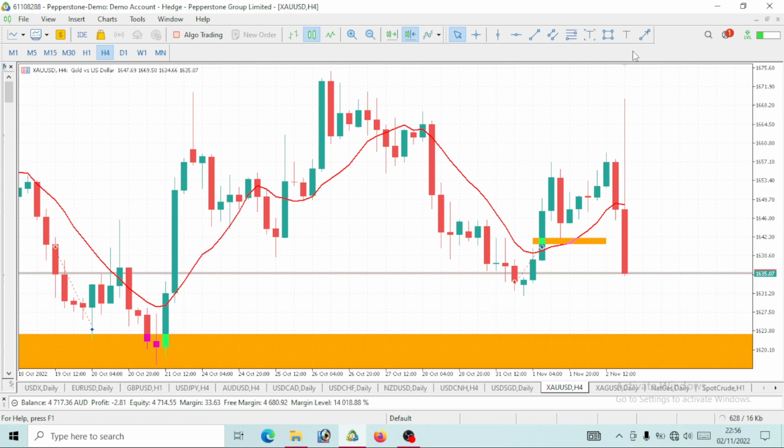Secondly, the price is still below the 10 period moving average. So on gold, by the way, we are still on a bearish move, and if you want to short it, then wait for a pullback to be made. Once the price has gotten to 1,631, then you can wait for a pullback to be made before you enter to short it.